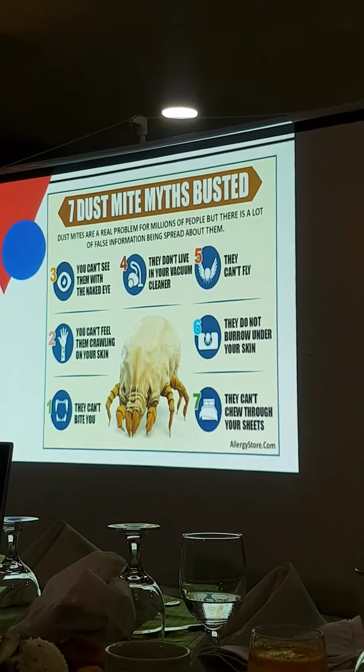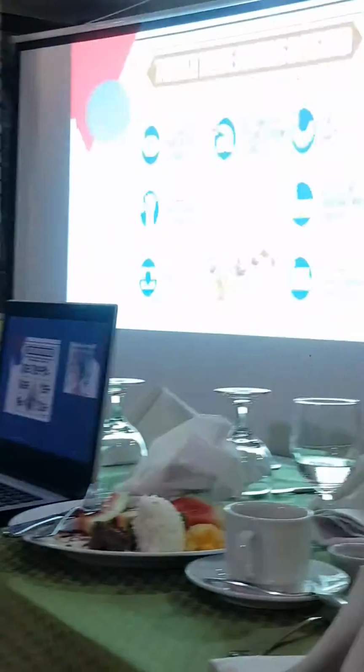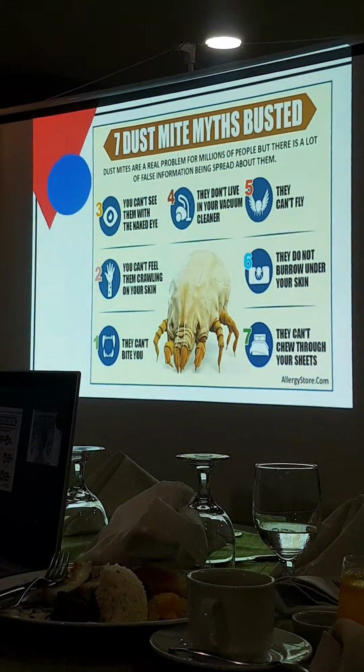Where do we find dust mites? They are usually in areas in the house, in schools, or workplaces where the dust gathers. For example, at our houses, usually in the bed sheets, curtains, and carpets, that's where the dust mites are.